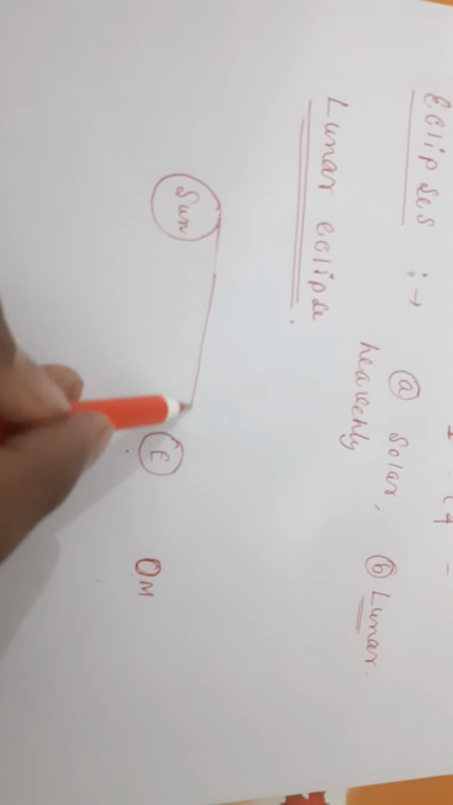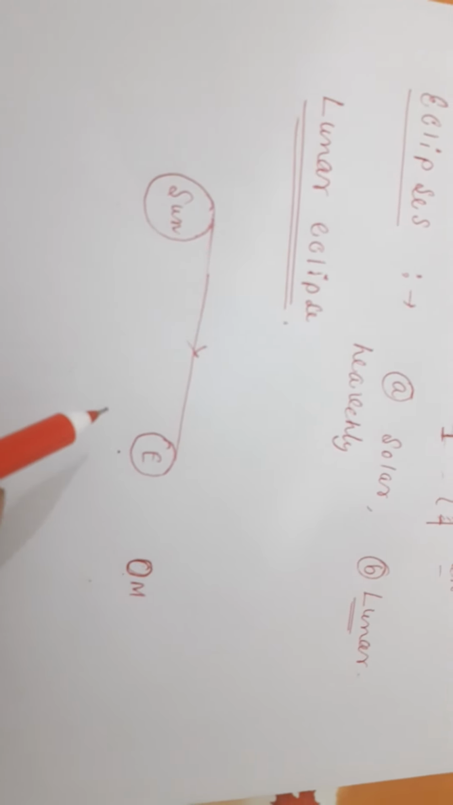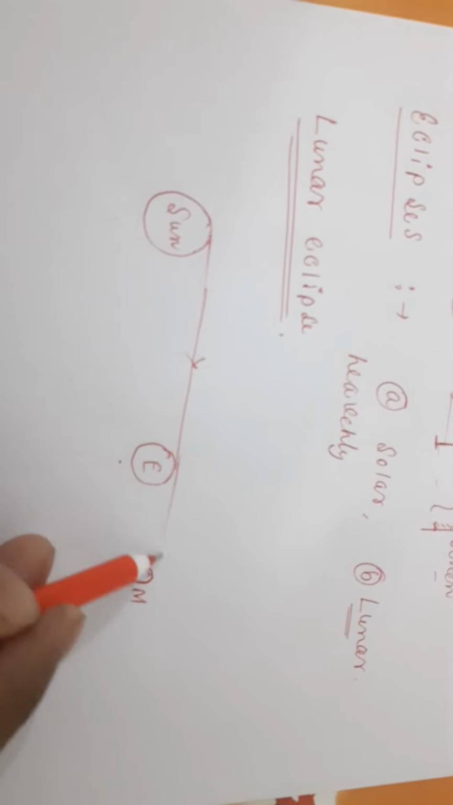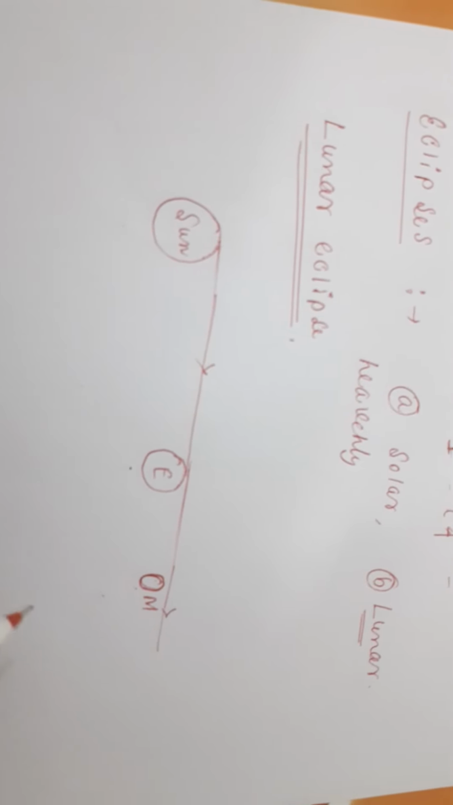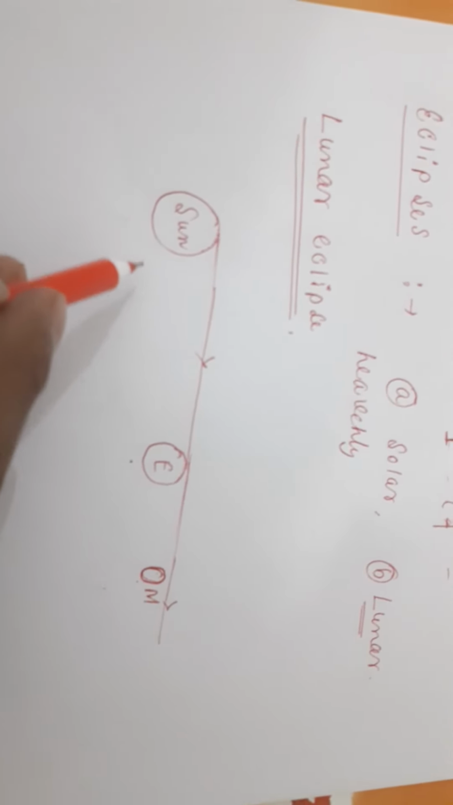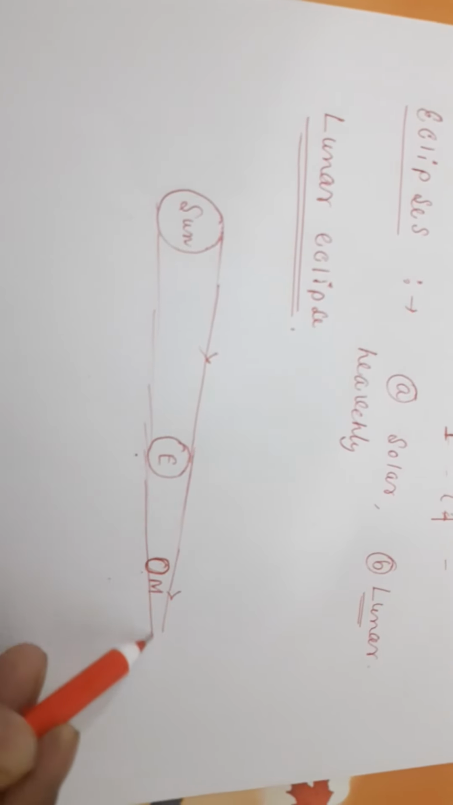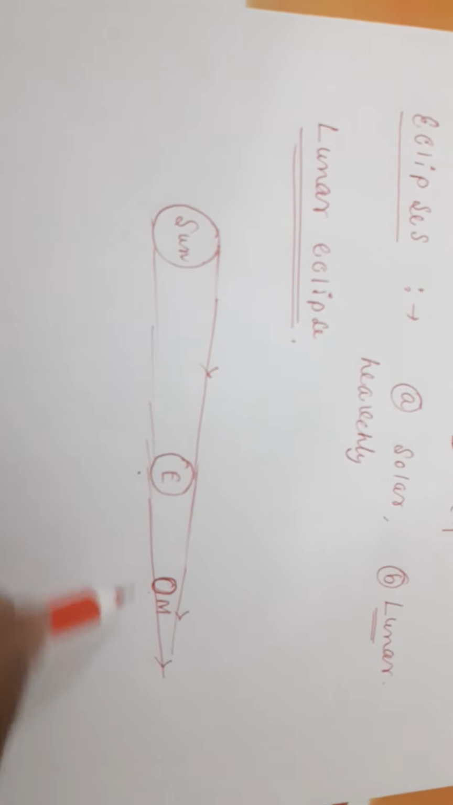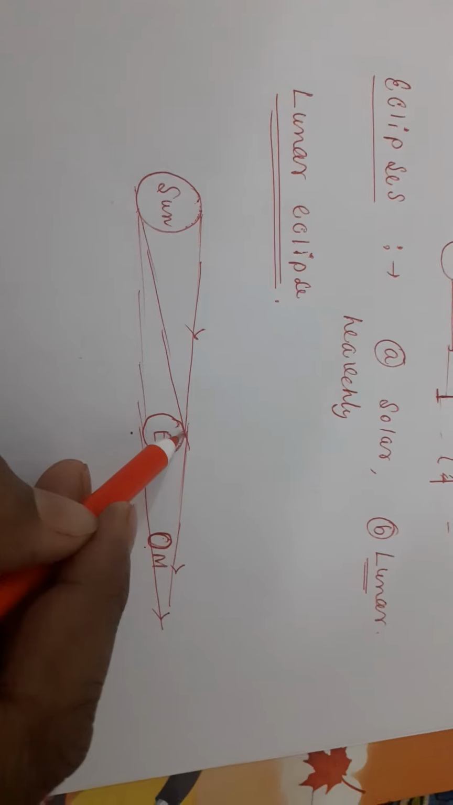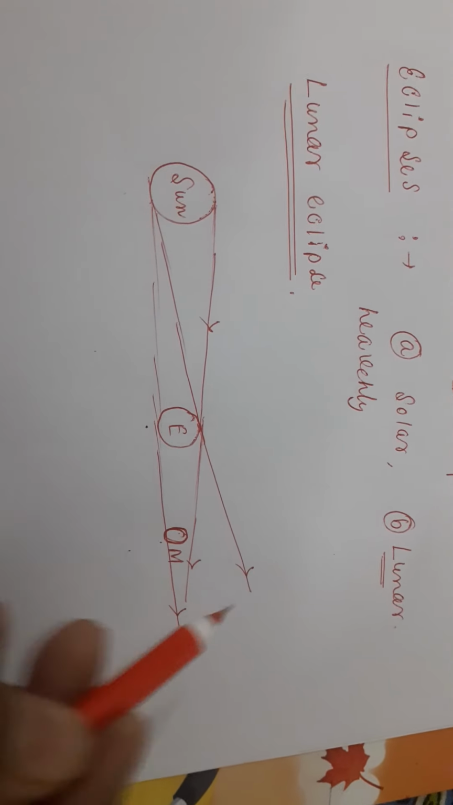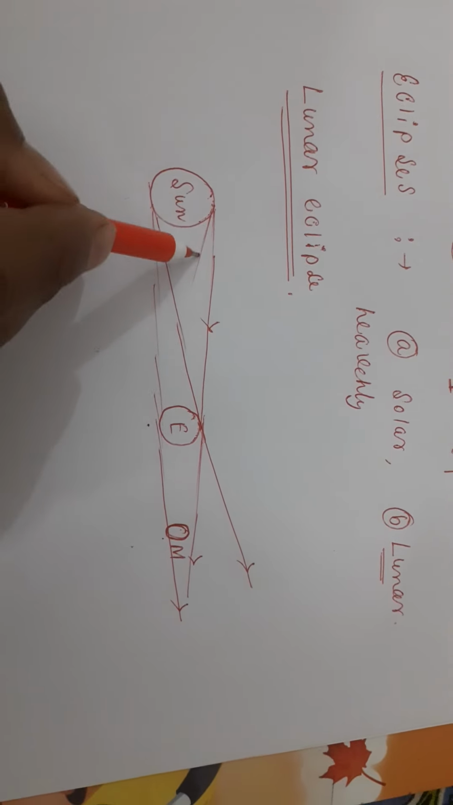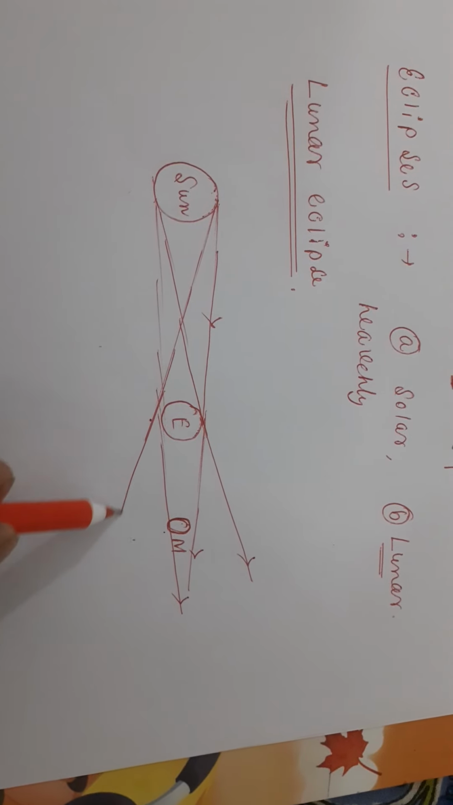Then what will happen? The sun is the source of light, we all know that. So the ray of light will come in this way, and it will go through this path. Suppose a ray of light is coming in this way, it will definitely pass in this particular direction. One ray of light will be going to this side, and if you draw another ray, it will be going to this side.